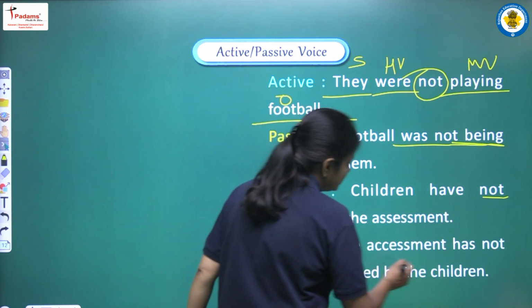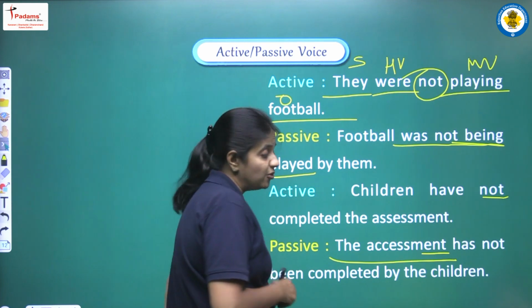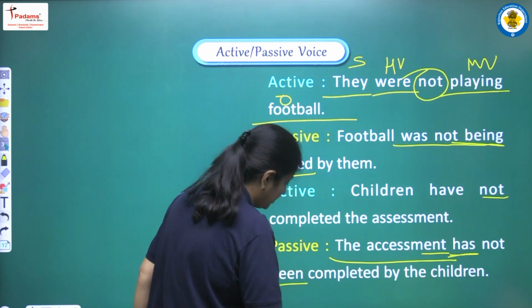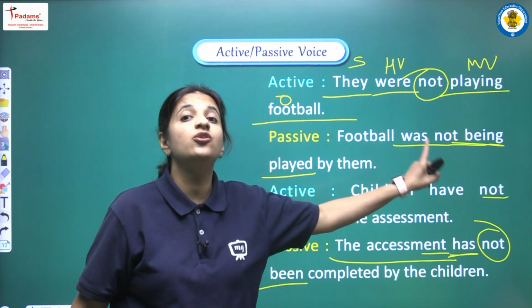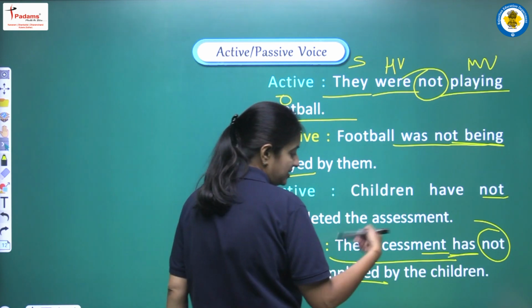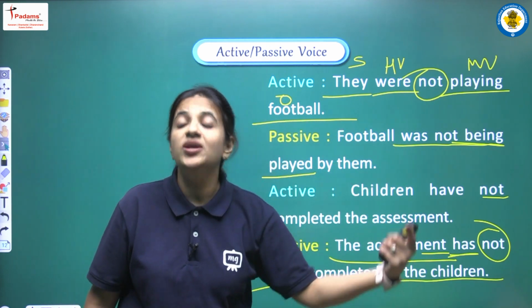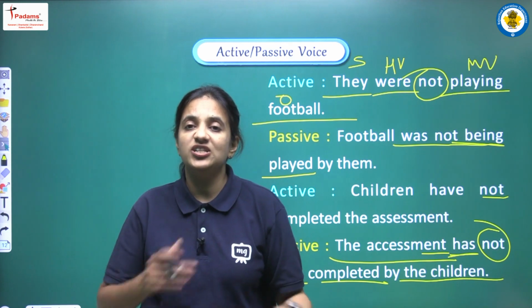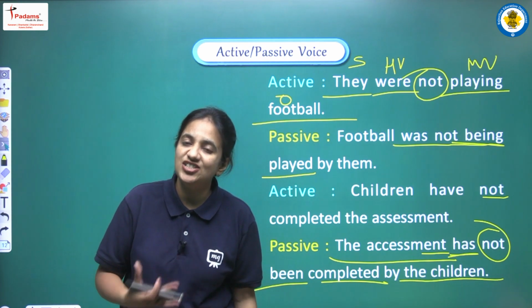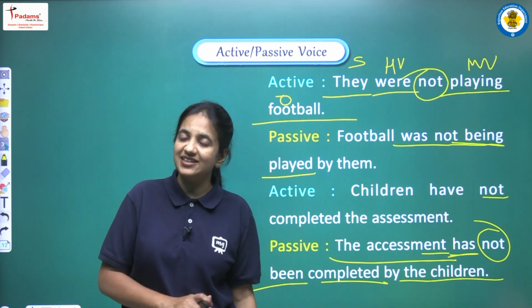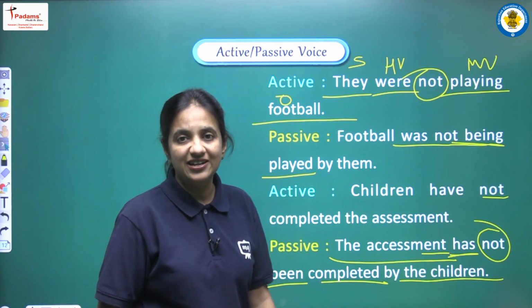So yes, we are starting our sentence with the object, that is the assessment, and now because assessment is a singular one, so we are writing has been, and we are having a negative sentence, so in between has and been we have to write not, then we are writing our third form, that is completed by the children. No change in the children, because children, this is our noun. If we are given a pronoun, then we have to change the case, but if we are having nouns, then no need to do any changes, we have to write the same noun as it is without doing any change. Okay, so these are the examples in which we are having all the negative sentences.